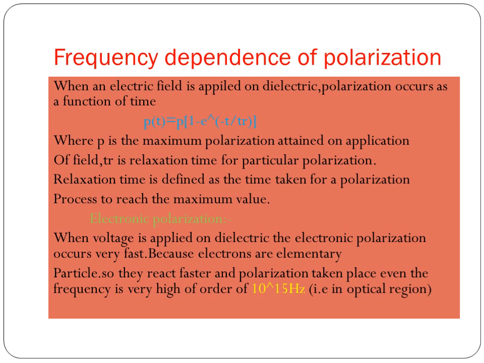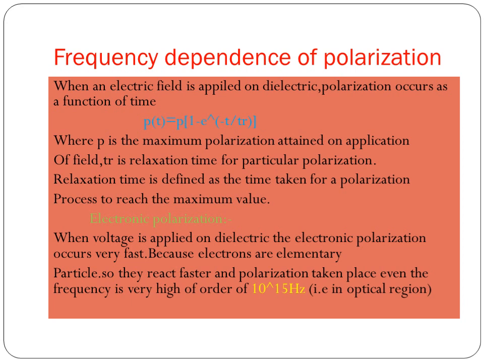When an electric field is applied on a dielectric, polarization occurs as a function of time. The formula is P(t) = P(1 - e^(-t/tr)), where P is the maximum polarization attained on application of the field, and tr is the relaxation time for the particular polarization. Relaxation time is defined as the time taken for a polarization process to reach the maximum value.